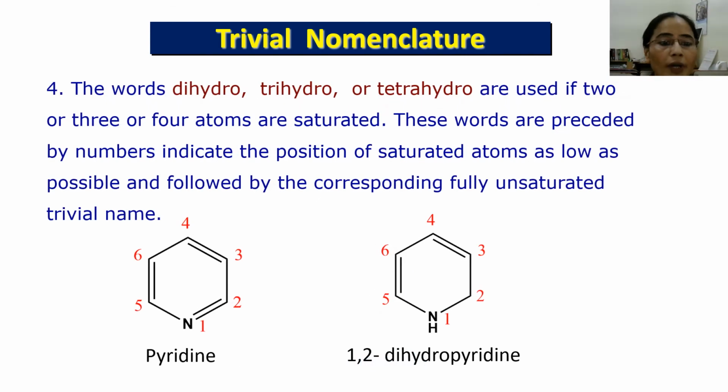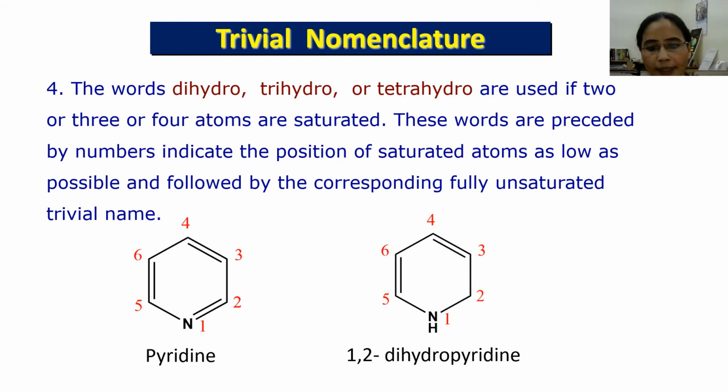And rule 4 is that the words dihydro, trihydro and tetrahydro are used if one or more saturated atoms are present in the heterocyclic ring system. For example, the first one is pyridine, it has no saturated atom, so the name is simply pyridine, which is the trivial name.